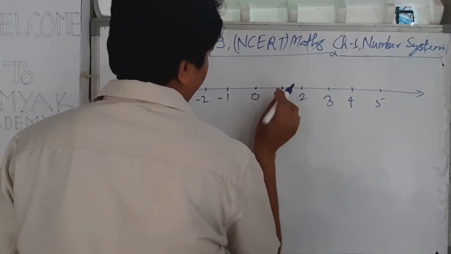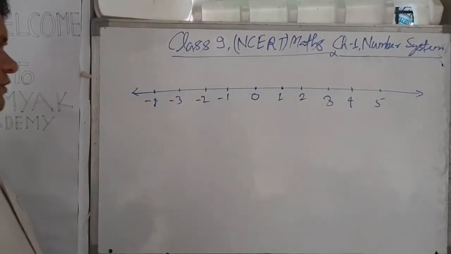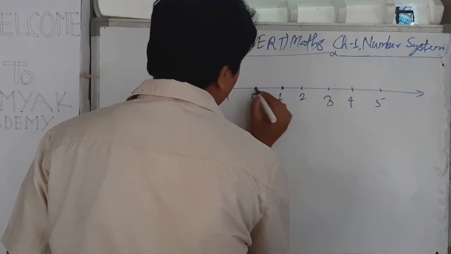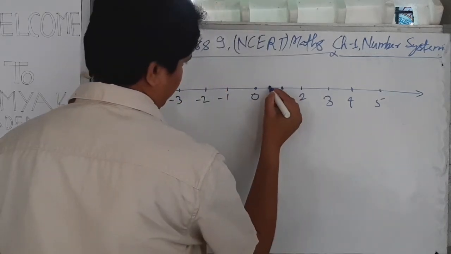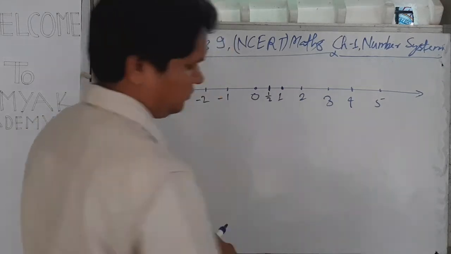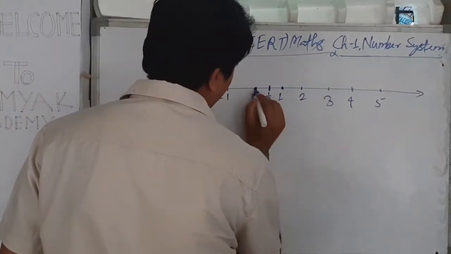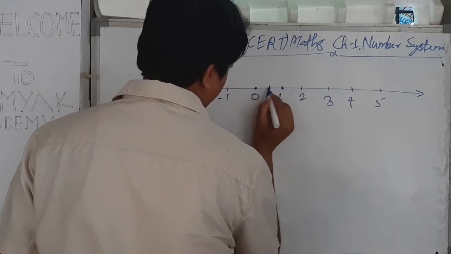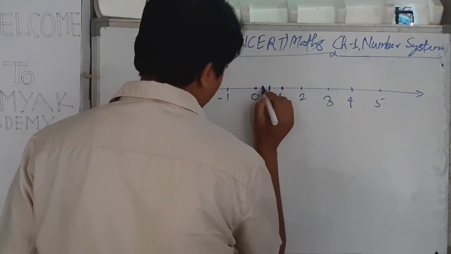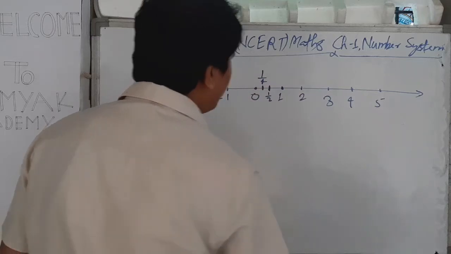There is a lot of space between two numbers. If we talk about the midpoint of 0 and 1, the number situated between them is 1 by 2. Then the exact midpoint between 0 and 1 by 2 is 1 by 4.